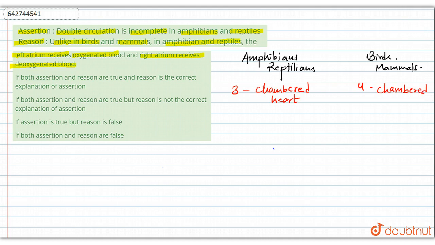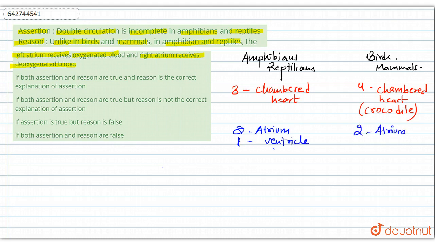This is the characteristic difference between birds and mammals and amphibians and reptiles, but there is an exception of crocodile. Crocodile is a reptilian but it has a four-chambered heart. That means in a three-chambered heart we have two atrium or auricle and one ventricle, and here we have two atrium and two ventricle.